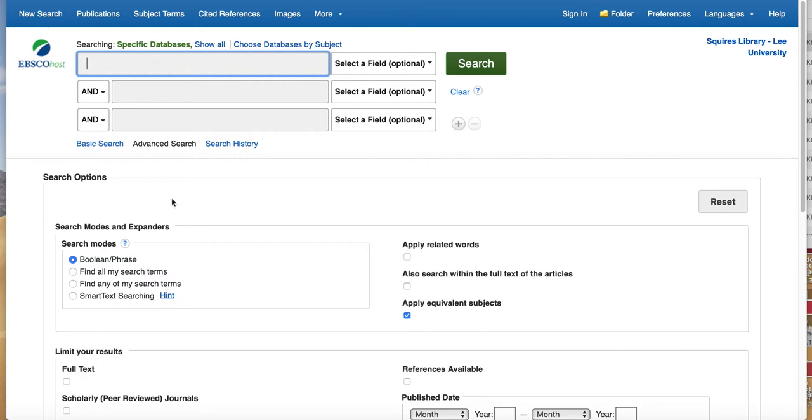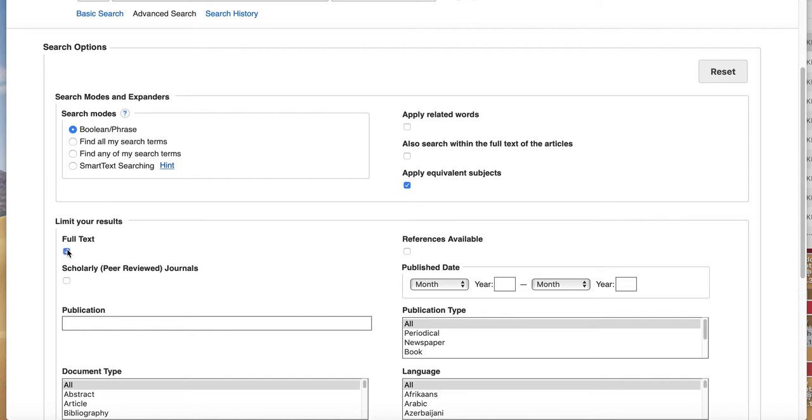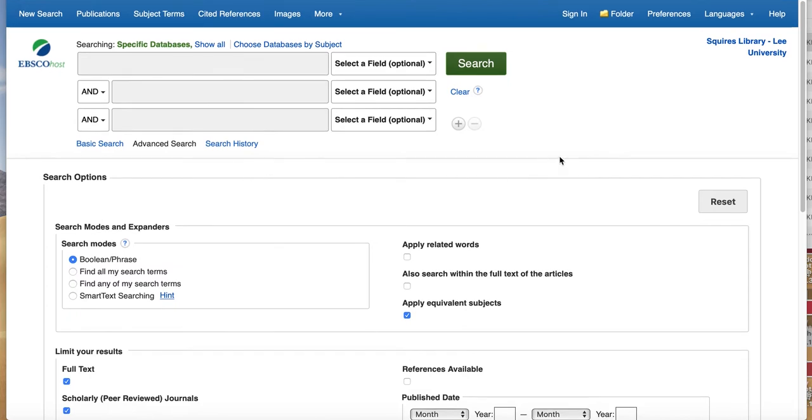And then you are going to select a few things on here. You want to select a full text article and scholarly peer-reviewed journal because all of the research for this assignment has to come from a scholarly peer-reviewed journal. You may not use something from a random website. You may not use something from a trade magazine. Scholarly peer-reviewed journals have undergone rigorous research before they are published. And so we are only going to be using scholarly peer-reviewed journals.